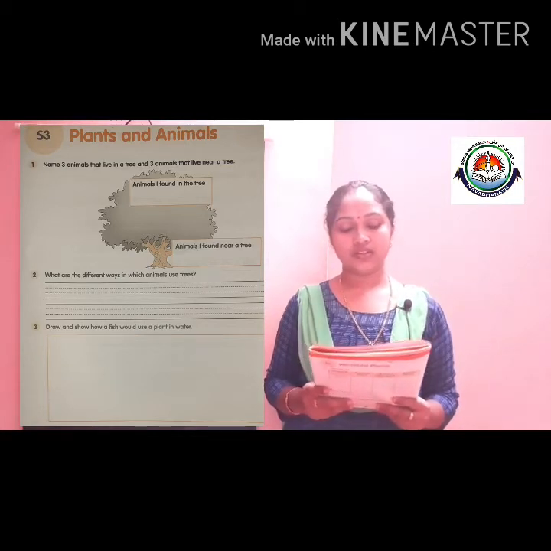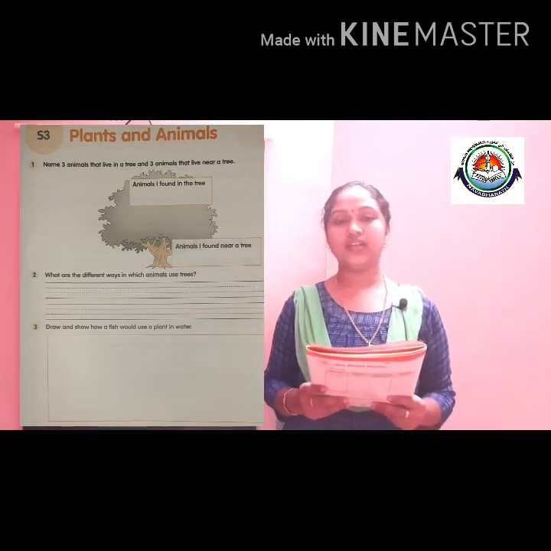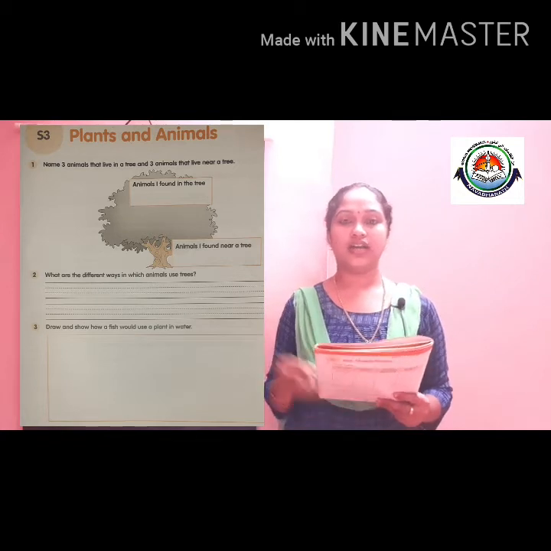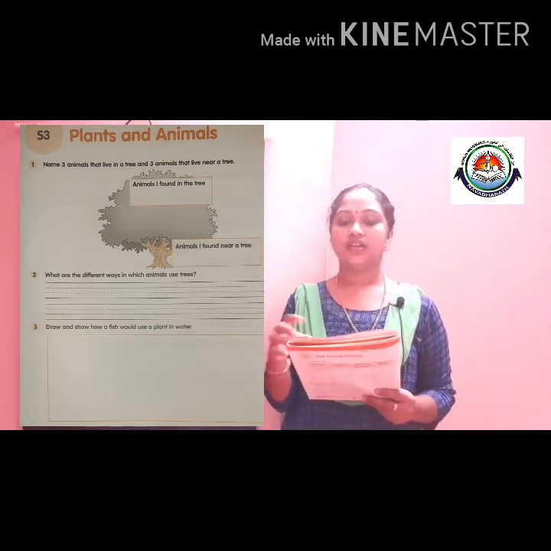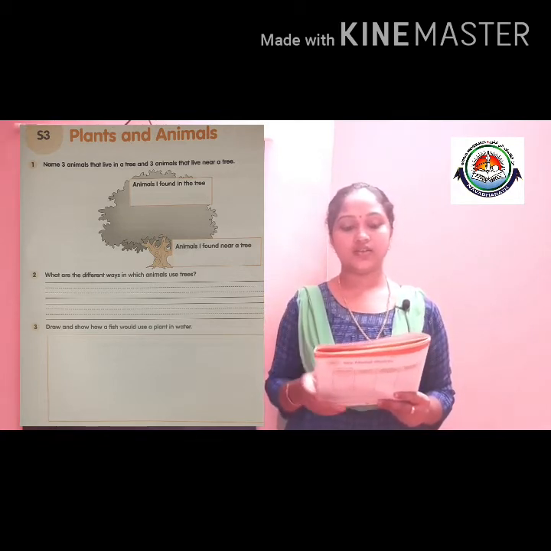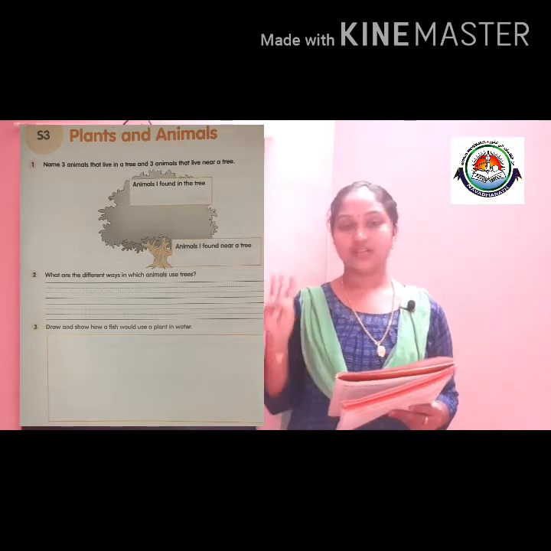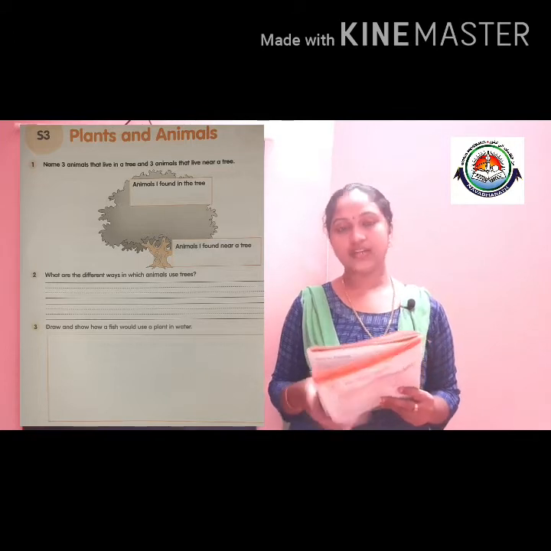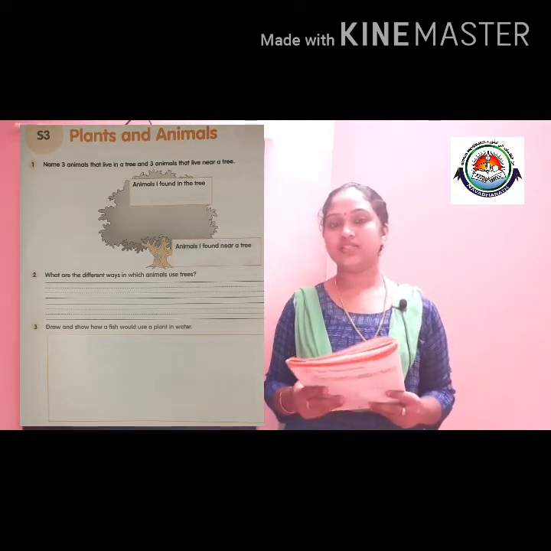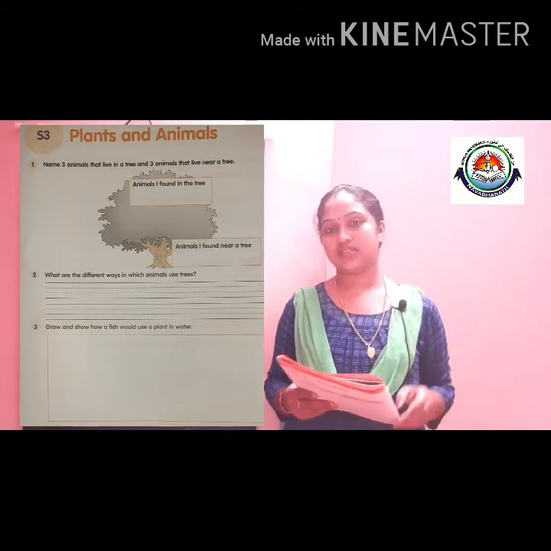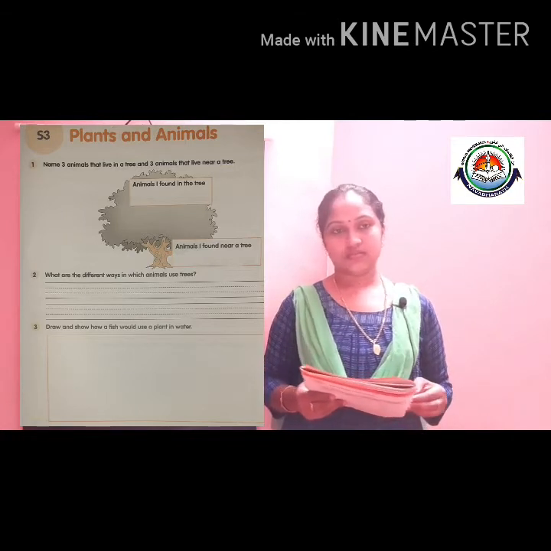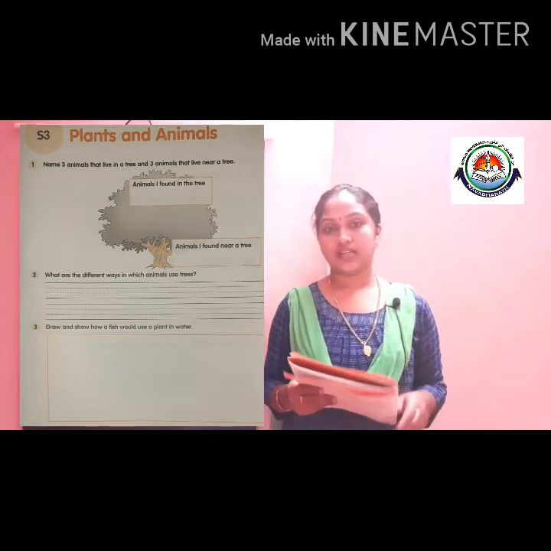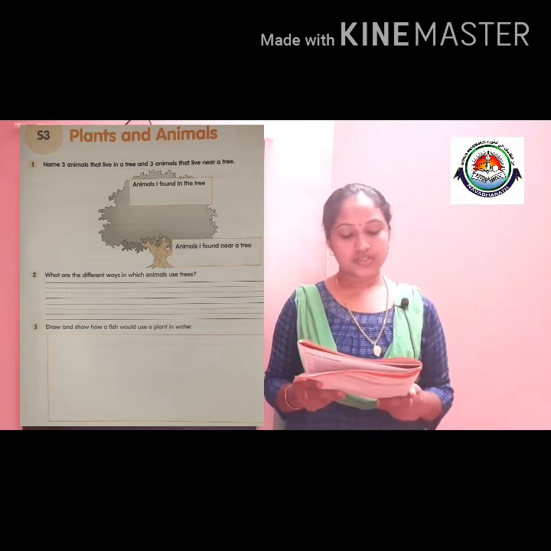Very easy, no? Animals I found in the tree. Yes, the animals living on the trees. You have to write inside the column. How many do you need to write? 3. Okay. Then, the animals I found near a tree. The animals which are living near the trees. All right? 3 examples. Then, second question.